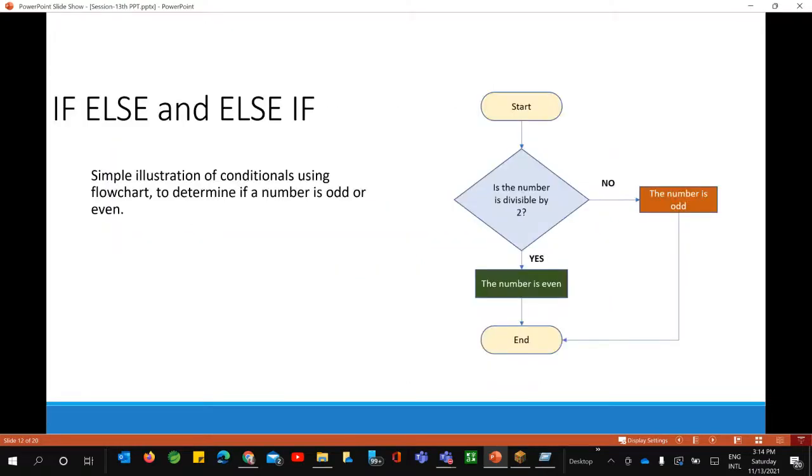And then we can also explain them a little bit. I'll just show you the example also, but before that, we are just having a demonstration, or you can say the explanation that we are using. Now if else and else if. So a simple illustration of conditionals using flowchart here.